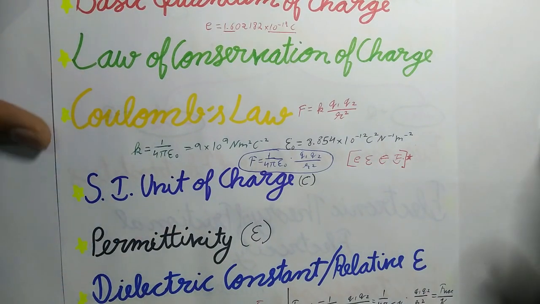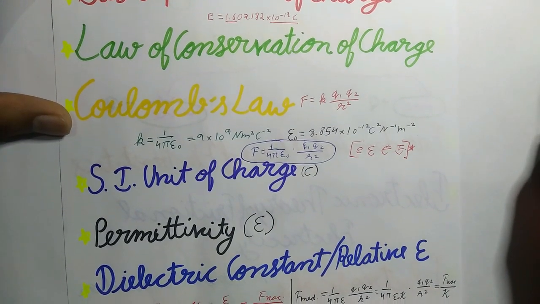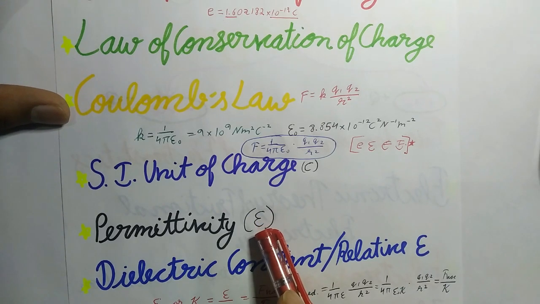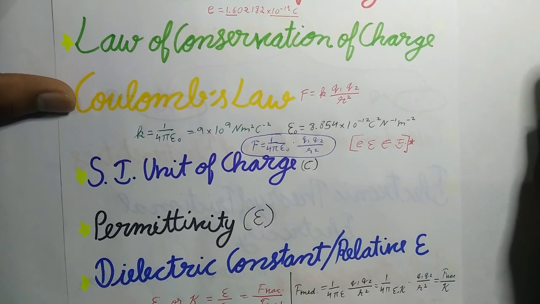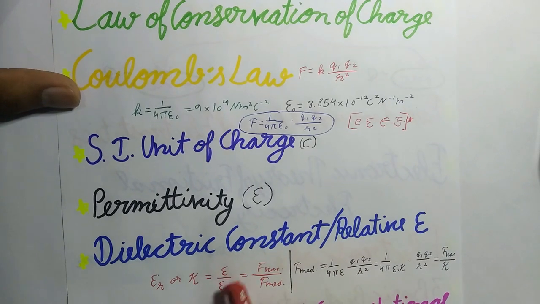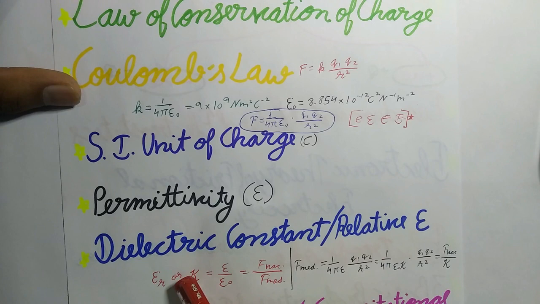And now permittivity, represented by epsilon. It is a property of a medium which determines the electric force between two charges situated in that medium. And now next is dielectric constant or relative permittivity. The ratio epsilon upon epsilon naught of the permittivity of the given medium to that of free space is known as the relative permittivity, represented by epsilon r or K of the given medium.